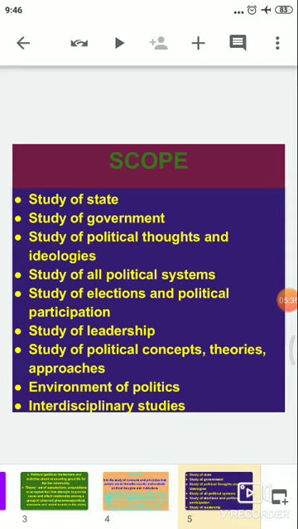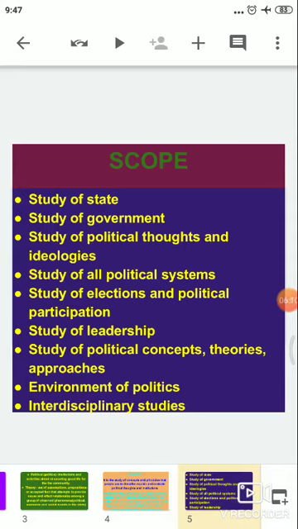Now, when we talk about the study of government, we talk about the study of the three organs of the government. The three organs of the government are the executive, legislature, and judiciary. We know that the executive is the people who run the government, the legislature is the law making body, and the judiciary is the body which interprets the law, which guards the constitution and sees whether the laws which have been made are in conformation with the provisions of the constitution or not.